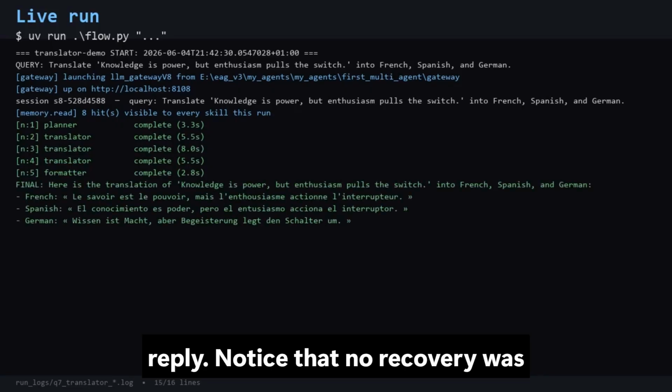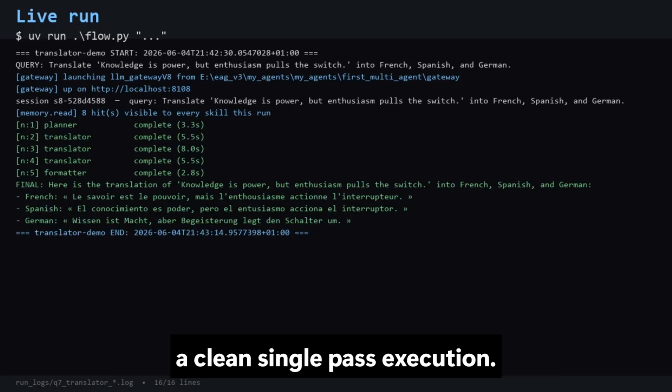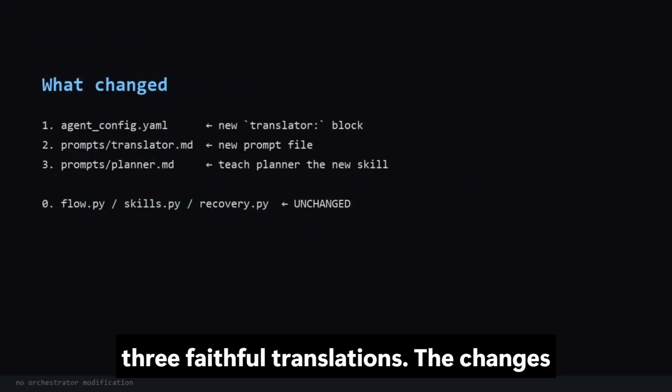Notice that no recovery was needed and no critic was inserted. This is a clean, single-pass execution. And there is the final answer, with 3 faithful translations.